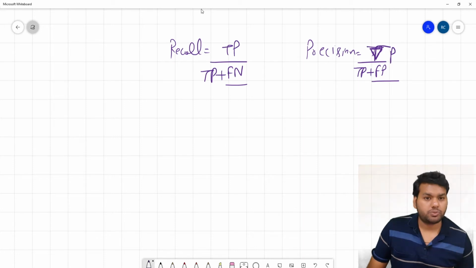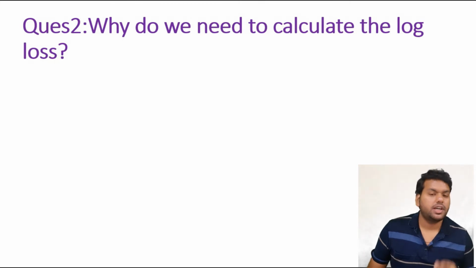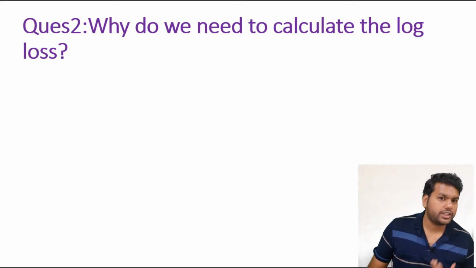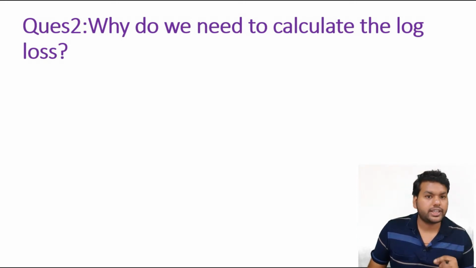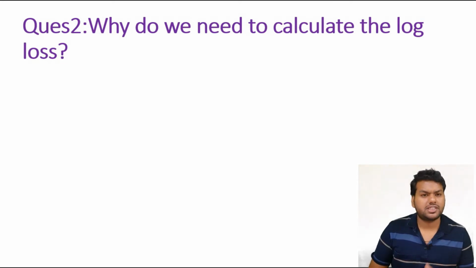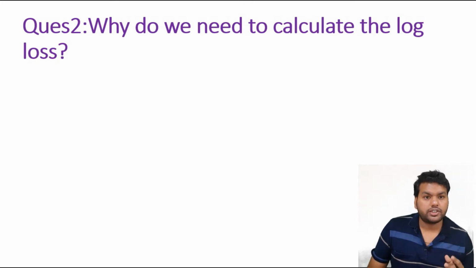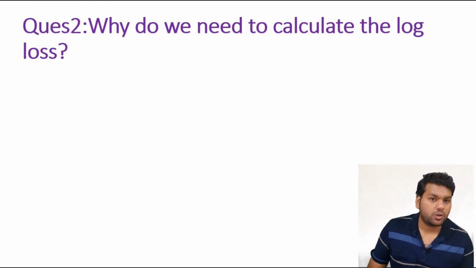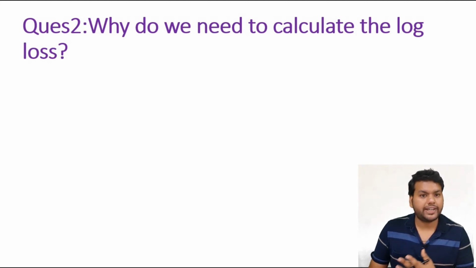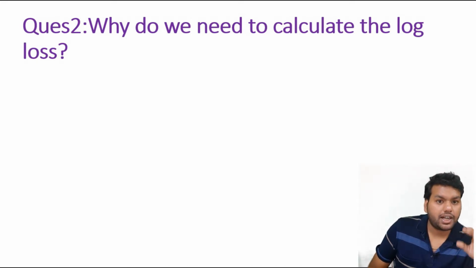The second question is much more important. Why do we need to calculate the log loss? As you know, log loss is also an evaluation metric which is used to evaluate model performance. The most important thing in log loss is that it uses the probability, whereas other metrics like accuracy, precision, recall and F1 score do not talk about the probability at all. And in the real world we are more interested in the probability. So we use log loss because it can determine how far the predicted probability is from the class label. It can also determine the uncertainty in your model.